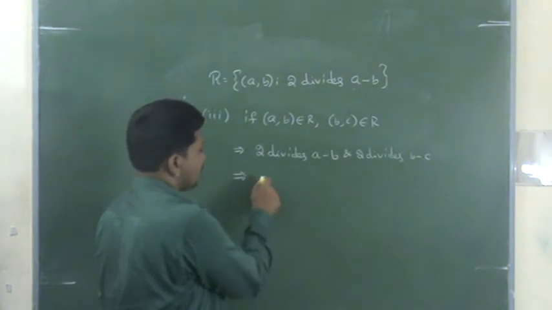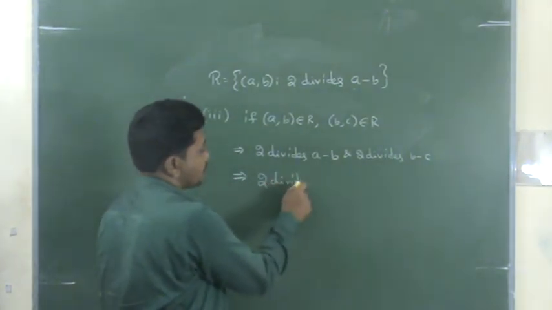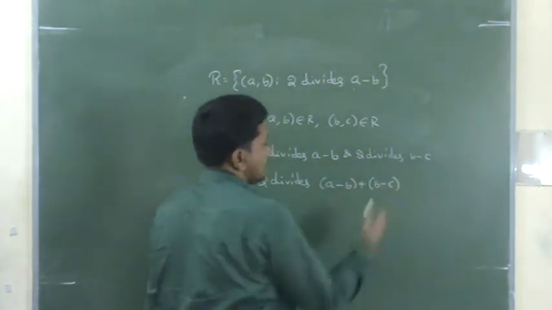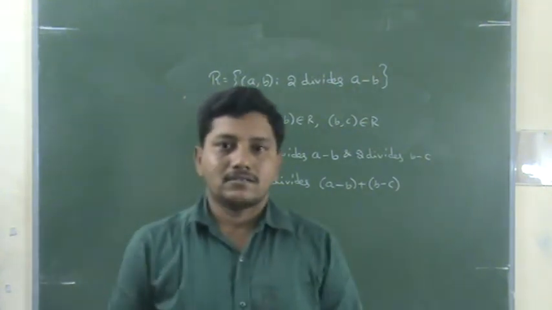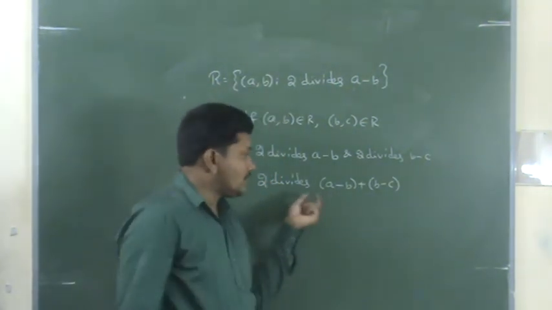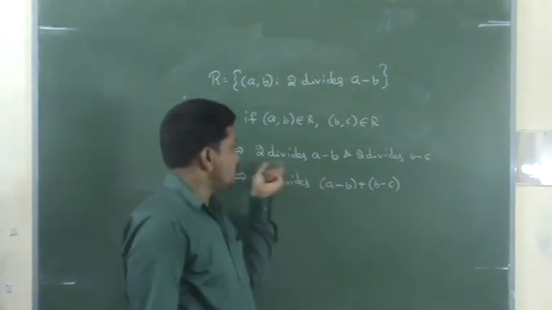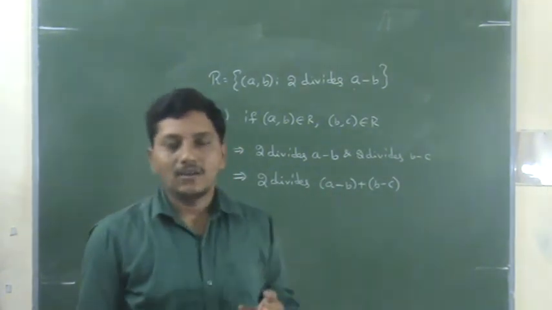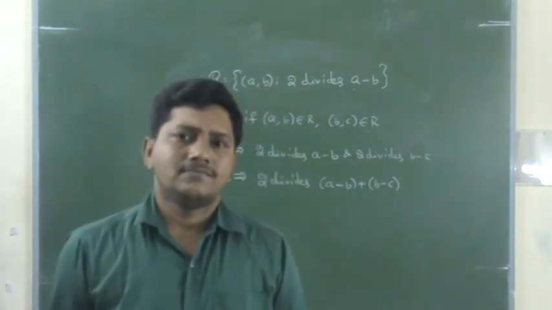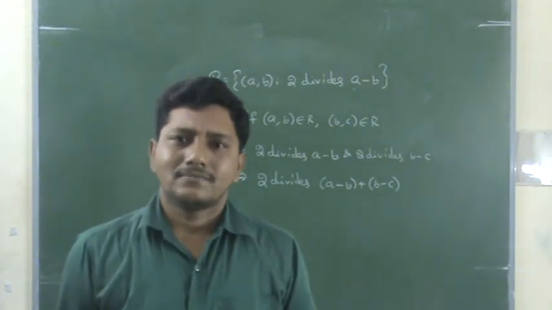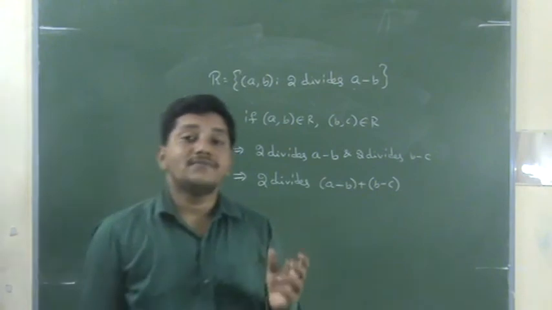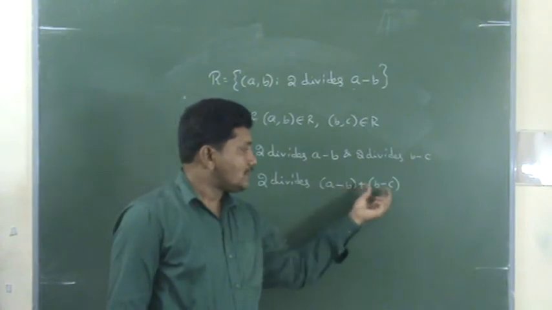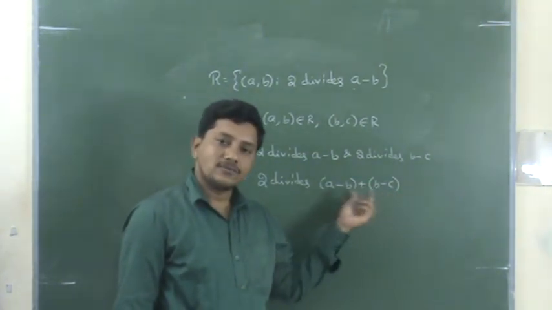I will write, then explain. 2 divides a minus b plus b minus c. Is it right or not? That is my question. Take one example: 2 divides 4, 2 divides 8. Now 2 divides the sum 4 plus 8. Check it: 4 plus 8 is 12, and 2 divides it, right? So definitely the sum of two numbers divisible by a number is also divisible by that number. So 4 plus 8 is also divisible.